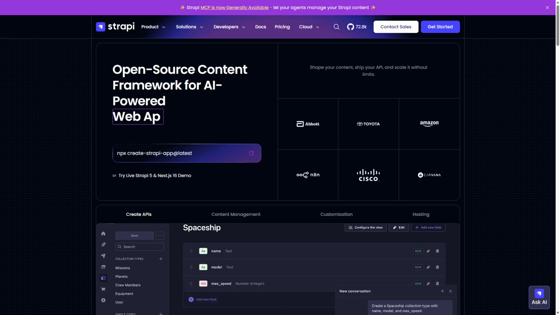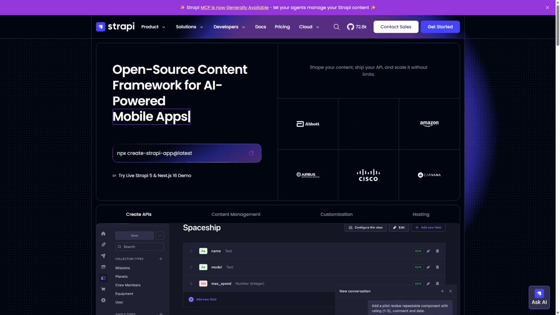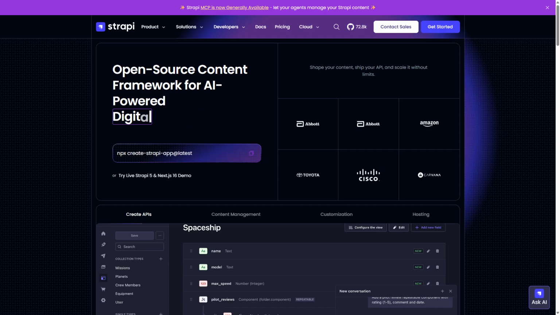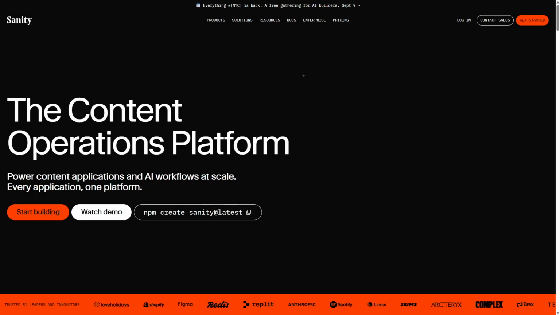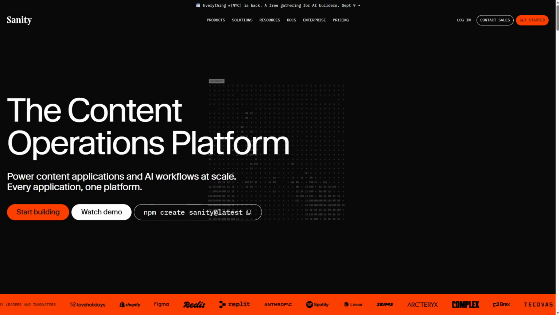Strapi versus Sanity. Which headless CMS is better? Choosing the right headless CMS can transform how you manage content without complex setups. Strapi and Sanity offer unique approaches for flexible content management and developer experience. Strapi and Sanity are popular headless CMS platforms designed for modern web development.